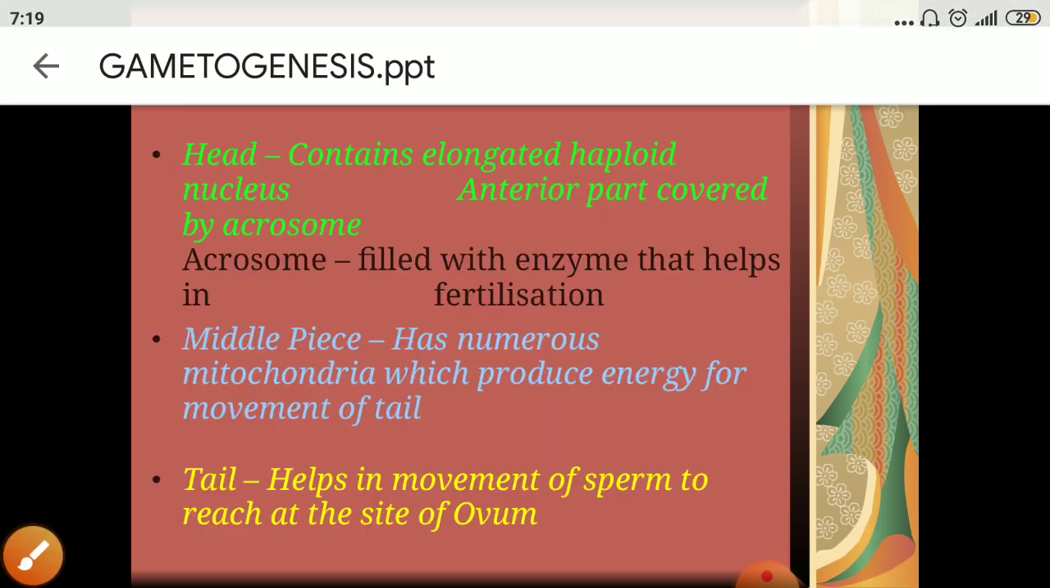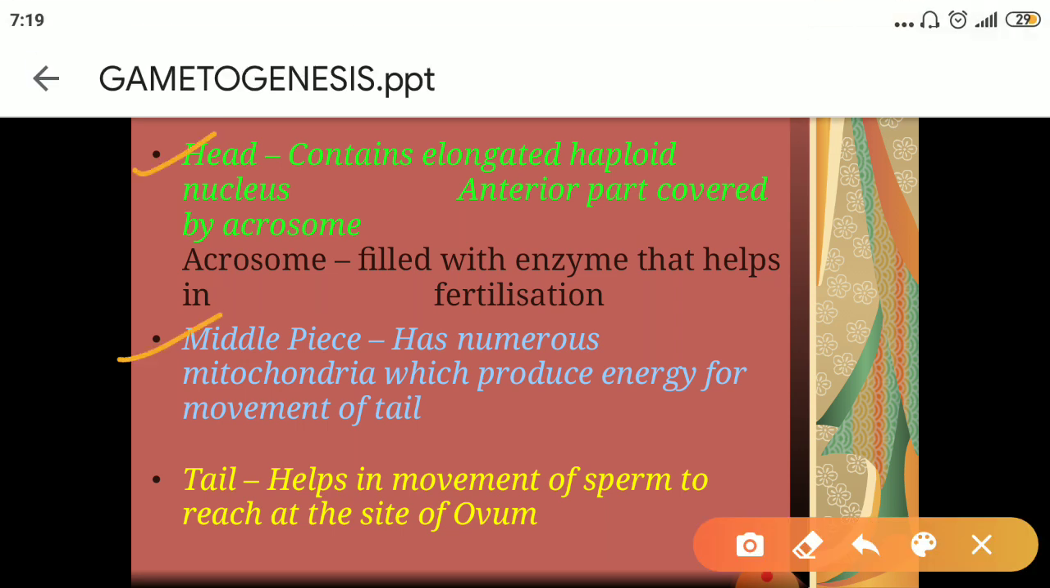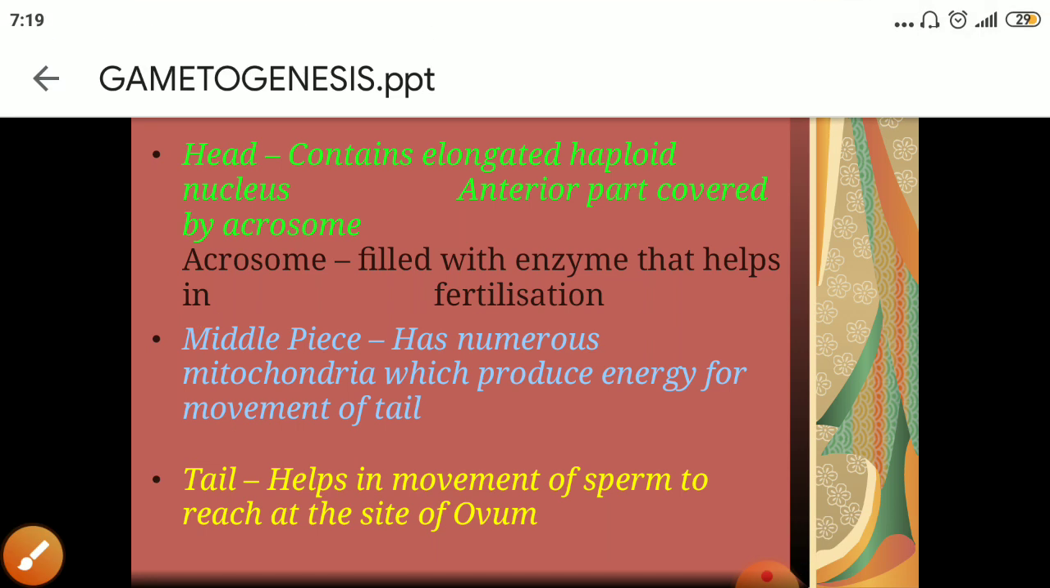Now here also you can study, you can see that sperm is divided into head, middle piece and tail. Head contains a haploid nucleus. Anterior part is covered by acrosome. Then middle piece contains mitochondria, and tail helps in the motility of sperm, or movement of sperm, so that it can reach the site of ovum. Okay, I hope it is clear.